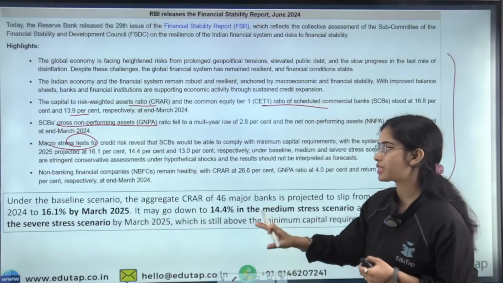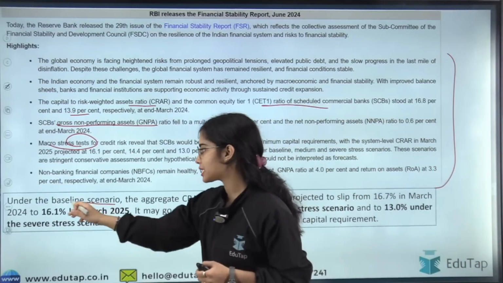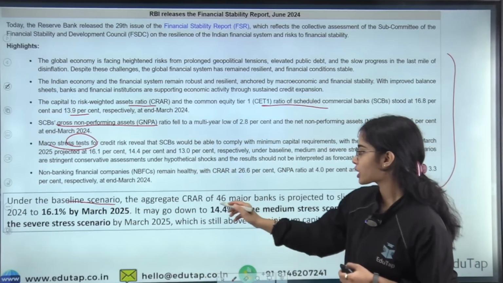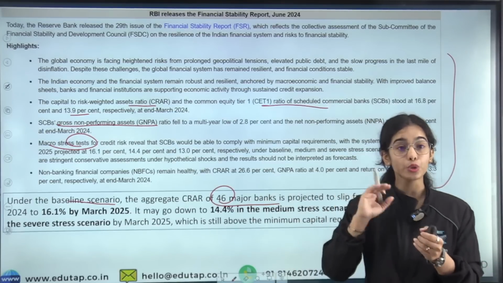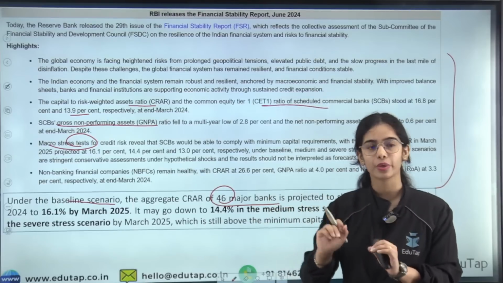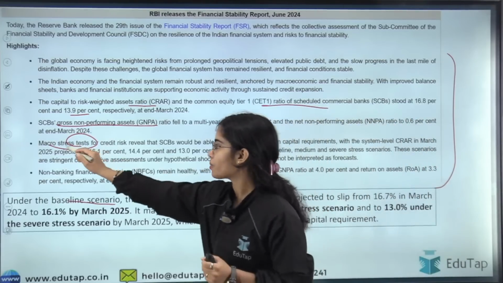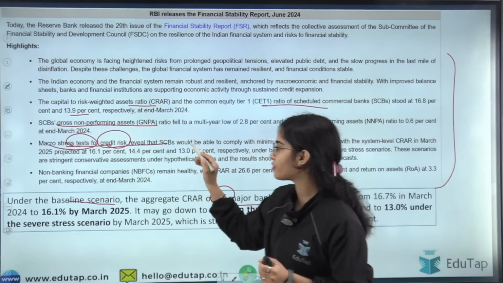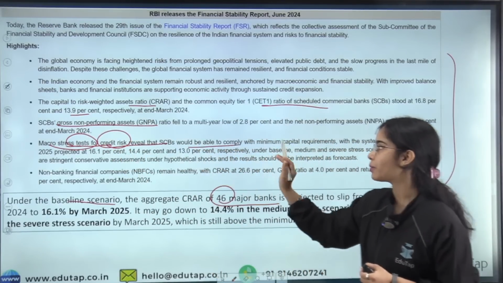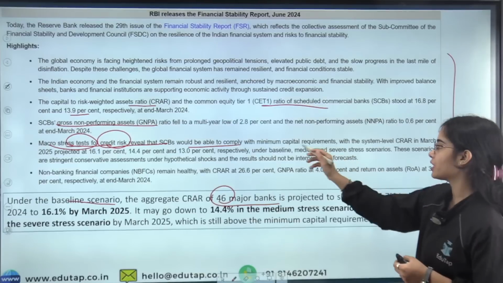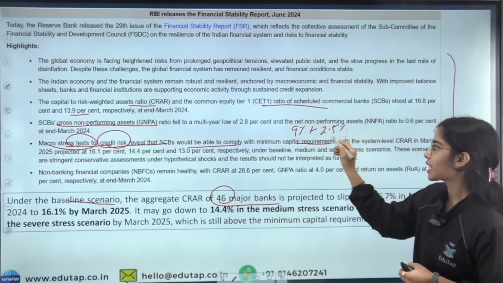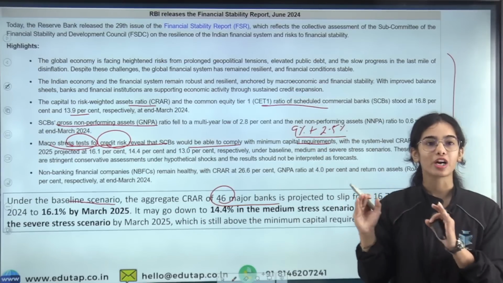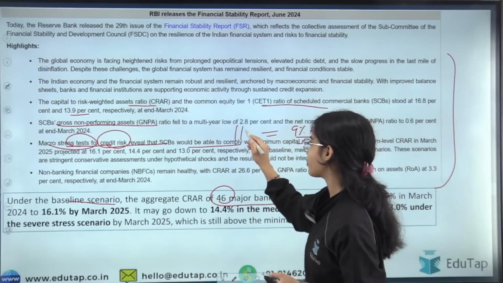So there is the macro stress test that happens. Under the baseline scenario, first of all, there are 46 major banks that were taken, using whose data the test has happened. So the macro stress test for credit risk reveals that scheduled commercial banks would be able to comply with minimum capital requirements of 9% CRAR plus 2.5% capital conservation buffer. So 11.5% is the capital the banks have to maintain.